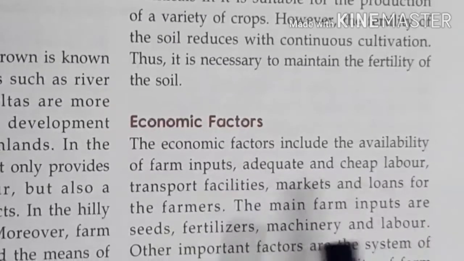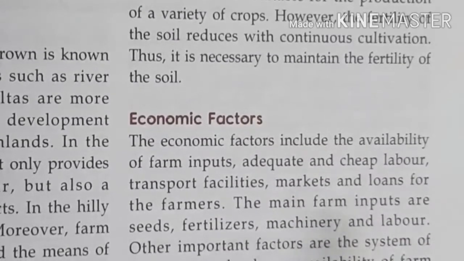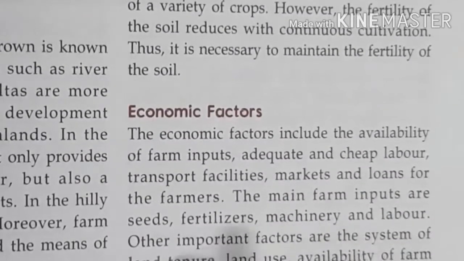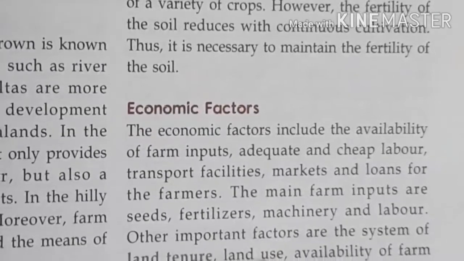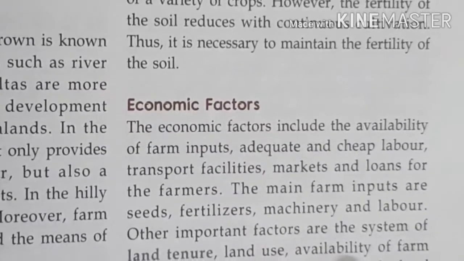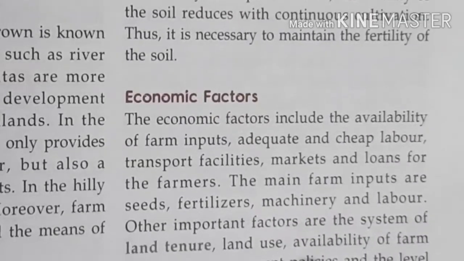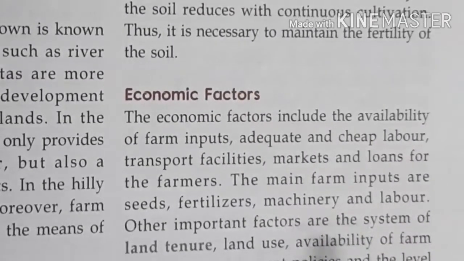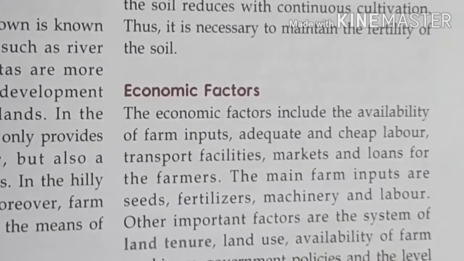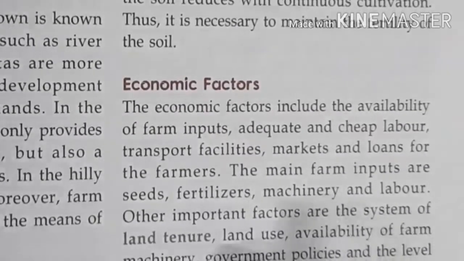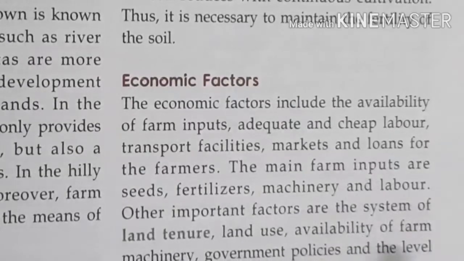These are the factors required to grow agriculture properly. Other important factors are also there, like land tenure, land use, availability of farm machineries (what do you have), land use (how are you using it), government policies, what are the government policies when you are using that particular land, and the level of scientific or technology development, that is, how technologically you are developing that land.